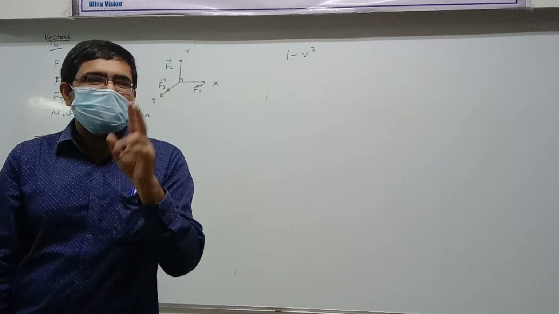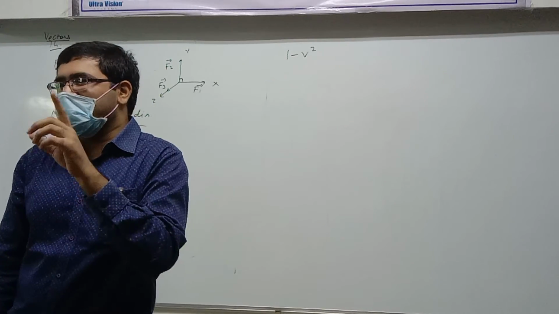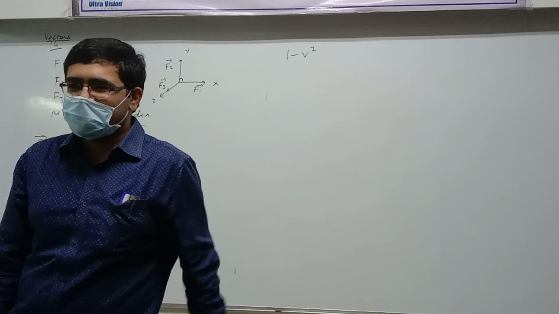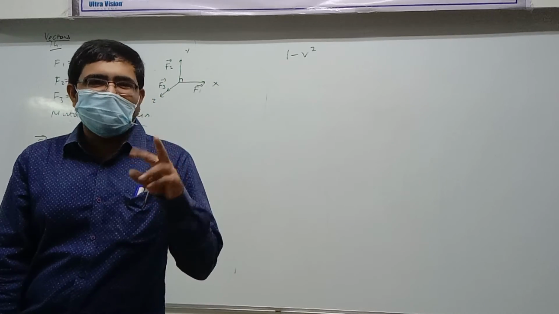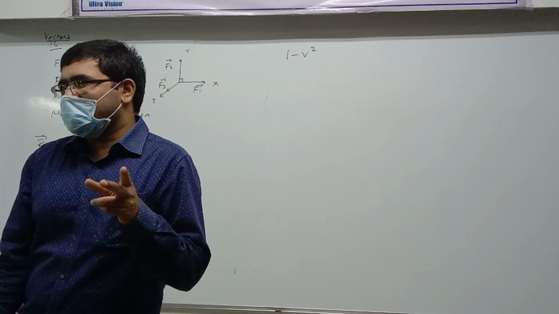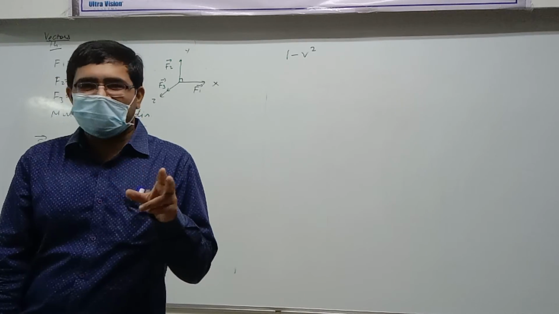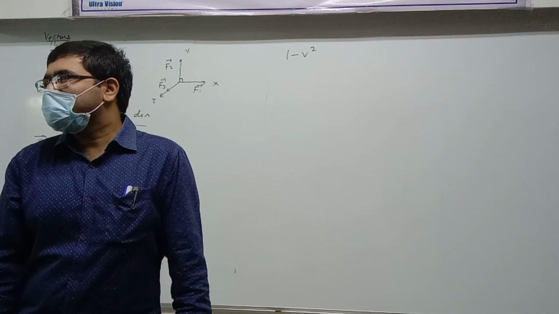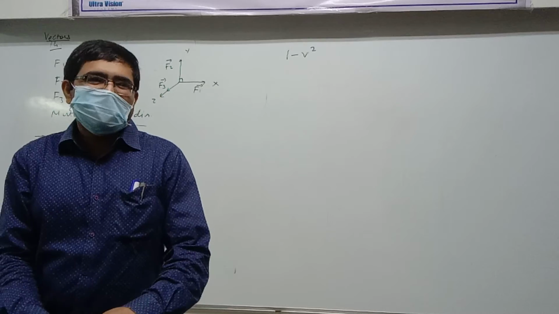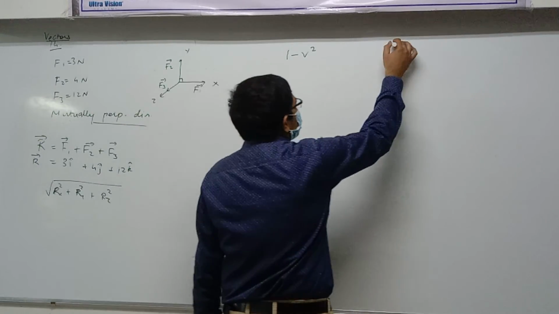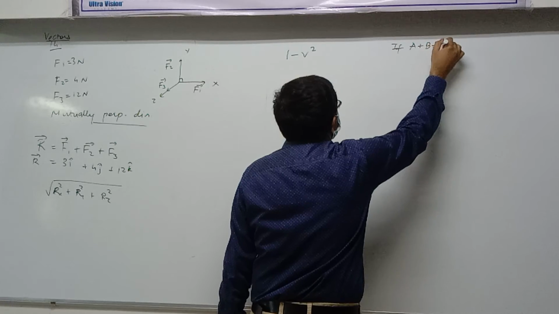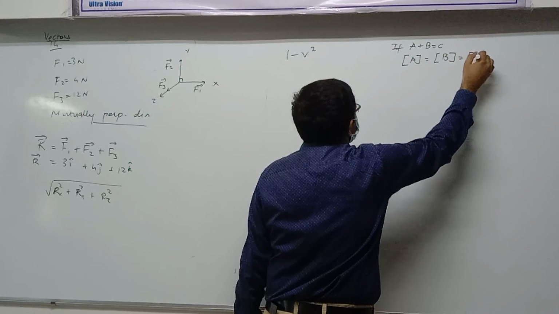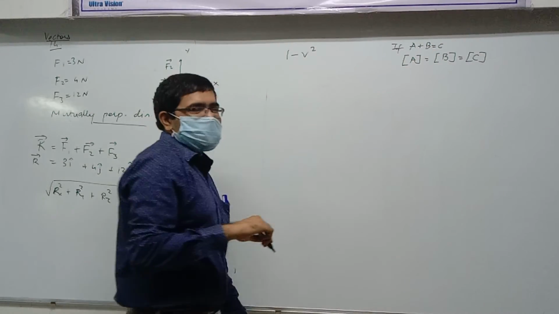Addition of two quantities or subtraction of two quantities can only be done under one condition or one requirement. What's that? You can only add or subtract two things in some particular condition. You cannot add anything just like that. If you write a plus b is equal to c, then dimensions of a, dimensions of b, and dimensions of c all have to be equal. Do you remember that?